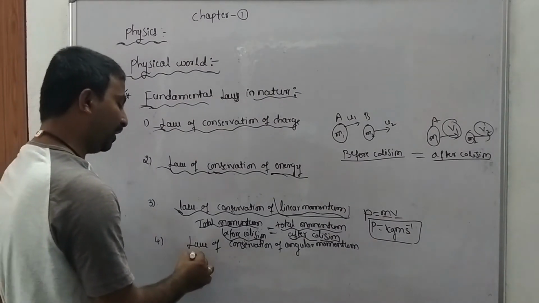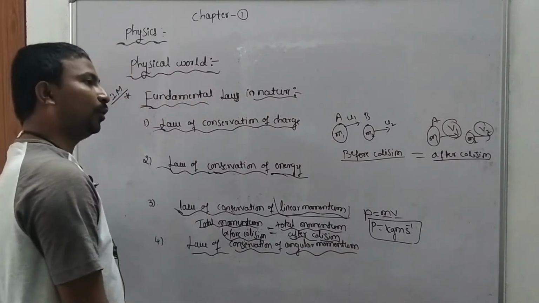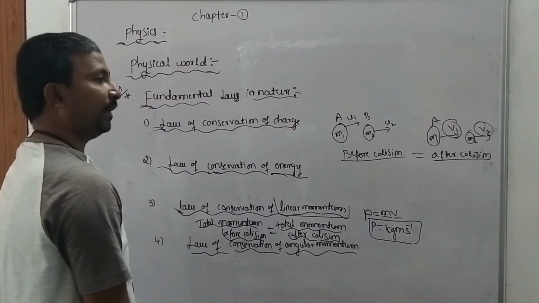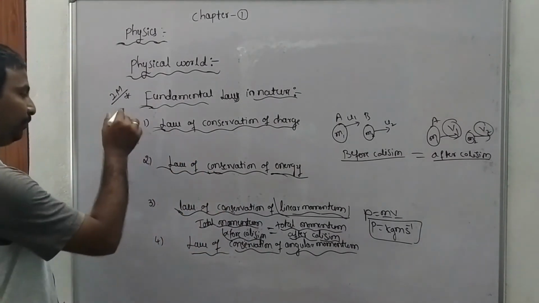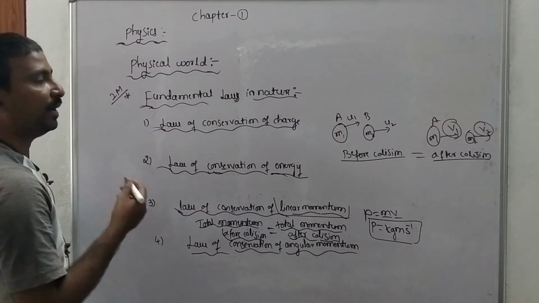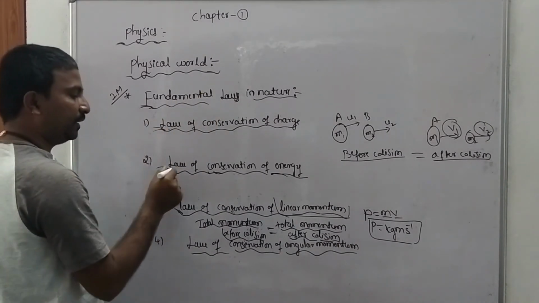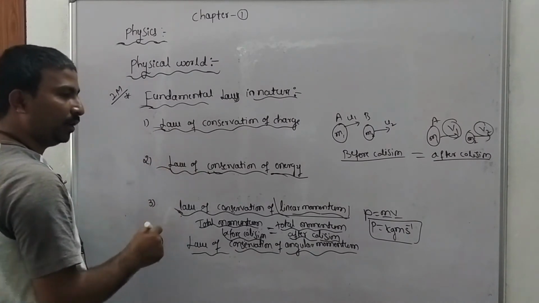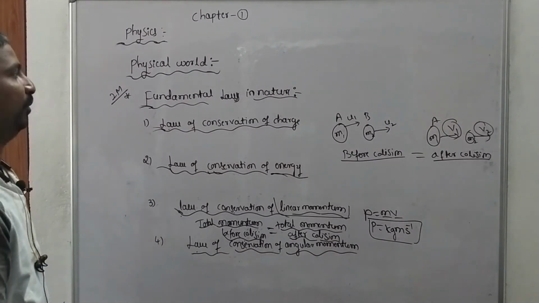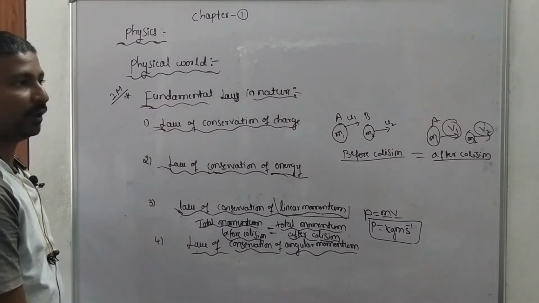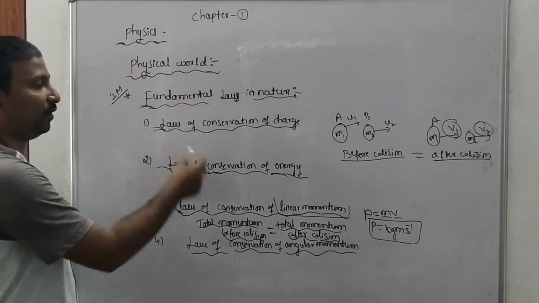And the last one is the law of conservation of angular momentum. The total angular momentum of an isolated system remains constant. So these are the four fundamental or basic laws in nature: law of conservation of charge, law of conservation of energy, law of conservation of linear momentum, and law of conservation of angular momentum.